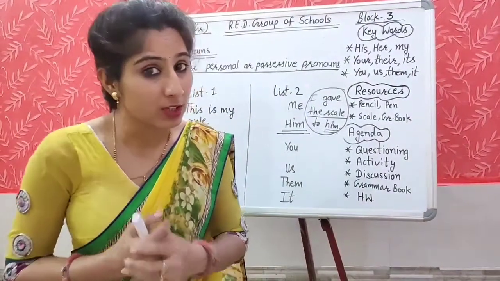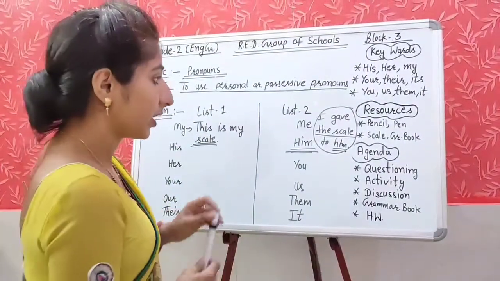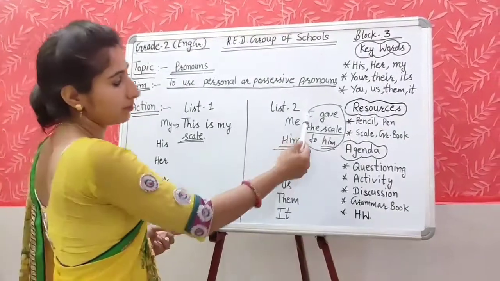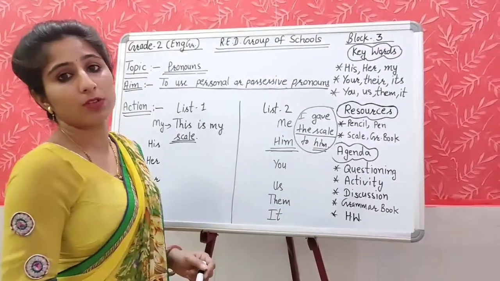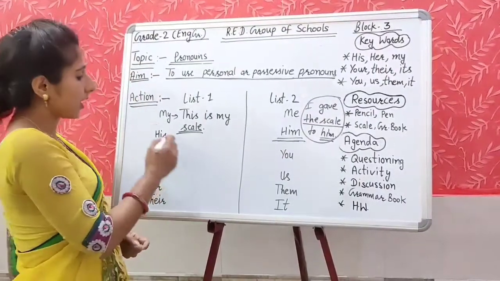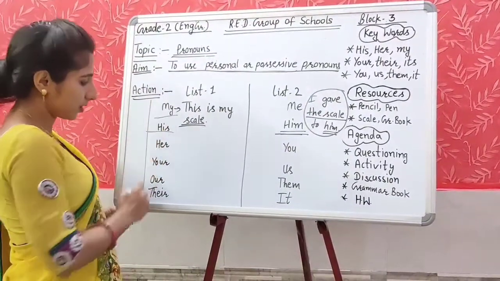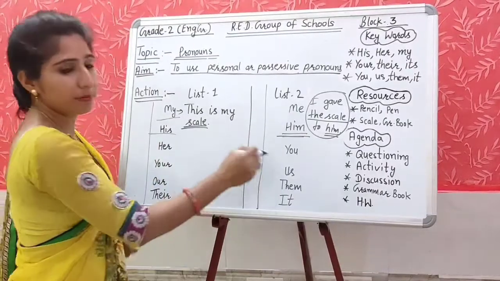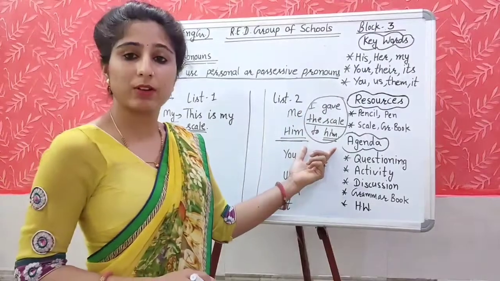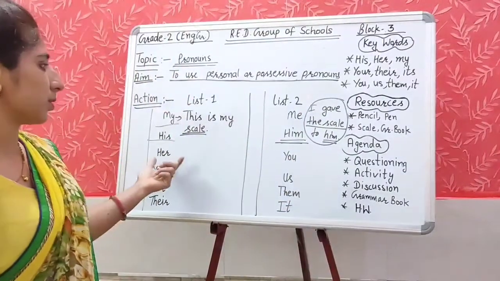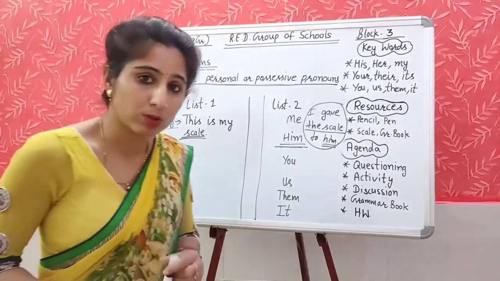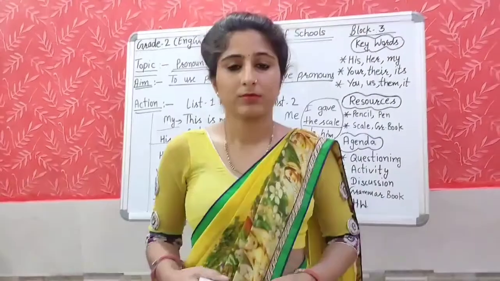Students, what actually we are doing? We are using one time personal pronoun and one time possessive pronoun. We have made two sentences by using these words, and these are the personal pronouns and these are the possessive pronouns. By using possessive pronoun, we have made one sentence here, and by using personal pronoun, we have made one sentence here. And like this, you will also make sentences.